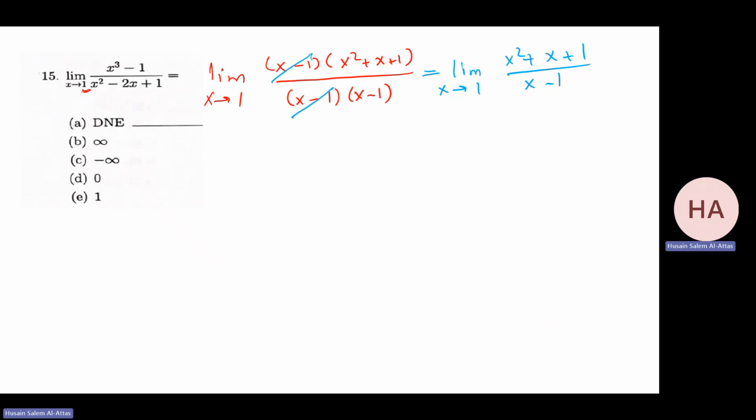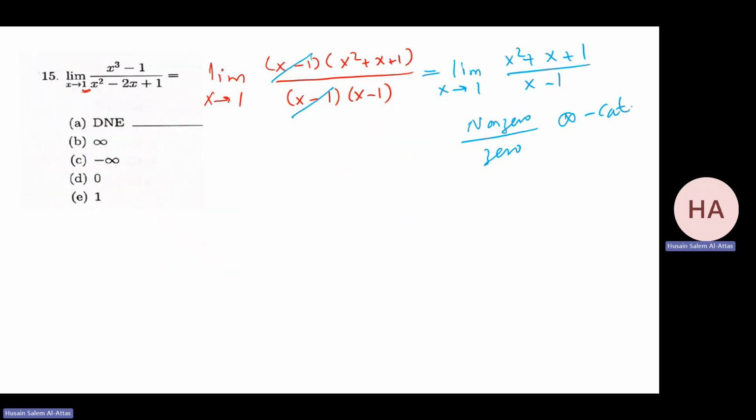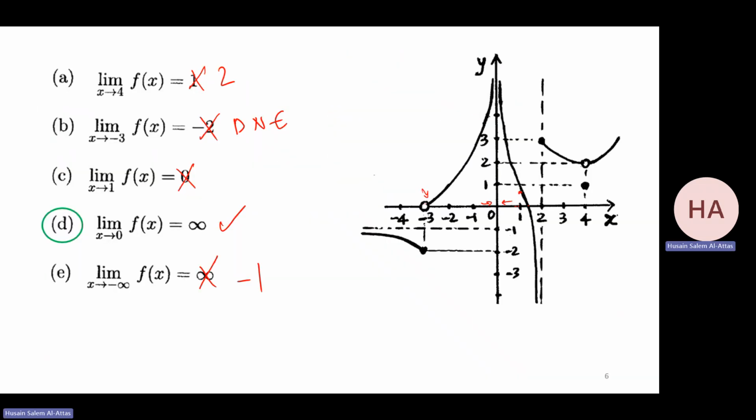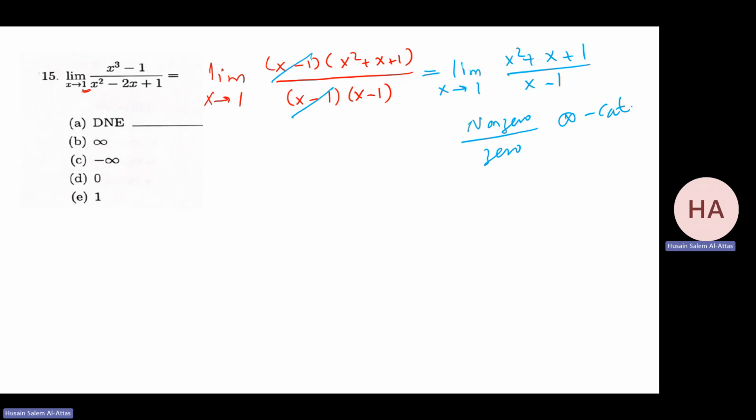Now, if you look at this one, it is non-zero over 0. So it's infinity category. Note, by the way, here I wrote minus infinity and infinity because it does not exist, because it goes to it from left or right. Now, if you remember, in these three cases, as x goes to a, either it goes to infinity or minus infinity, or does not exist if left is not equal to right. So I need to check left and right and see what will happen for this one.